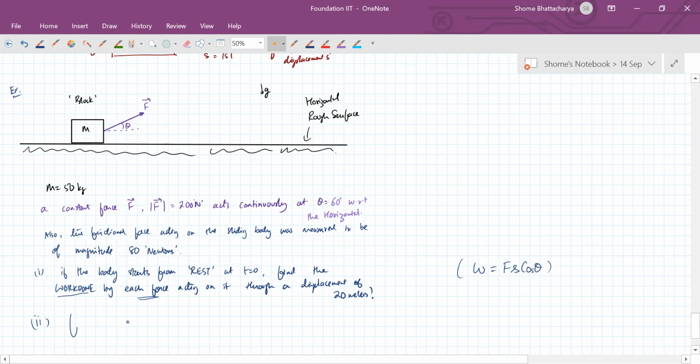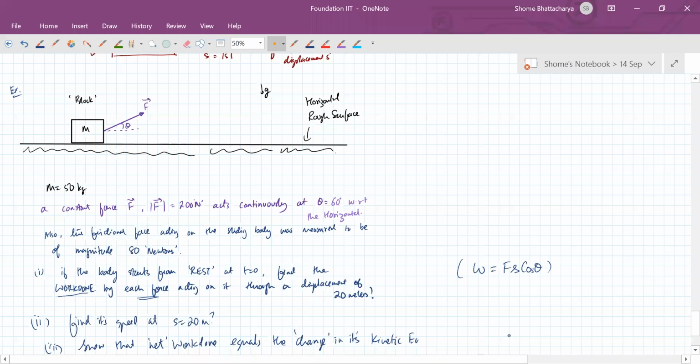And second, at a displacement of 20 meters, once we have found that speed, we also have to show that the net work done equals the change in its kinetic energy. Okay, where we'll use the formula kinetic energy is half mv square. So we'll analyze this question. Okay, so just get started on it.